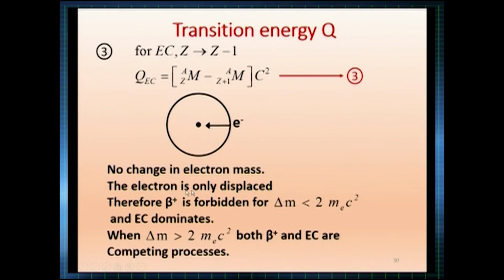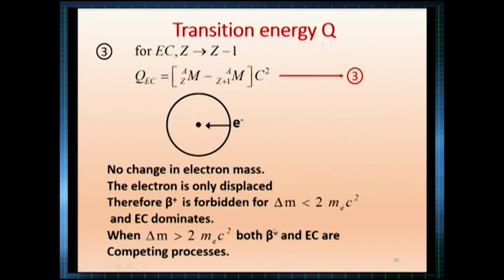Now, numerically, if you calculate this condition, 2 mec squared, you can use your calculator and see the mass of the electron and the velocity of light c, 3 into 10 to the power 8. You multiply, get the energy in joules, convert it to MeV, and you will find it is slightly more than 1 MeV.